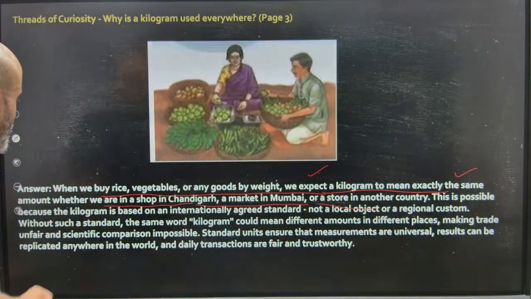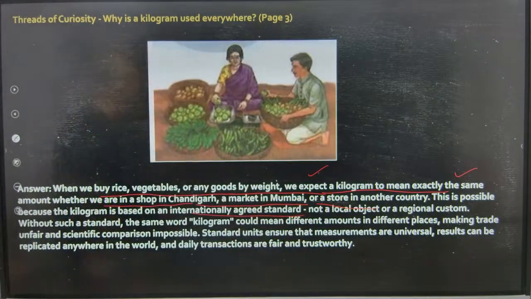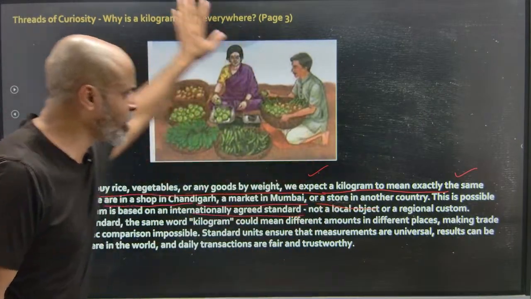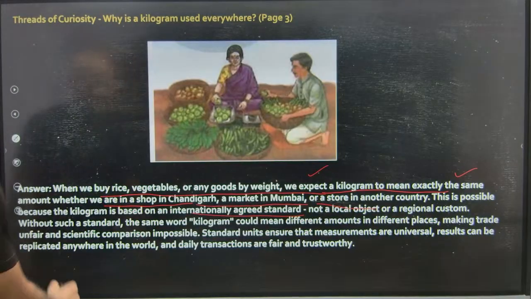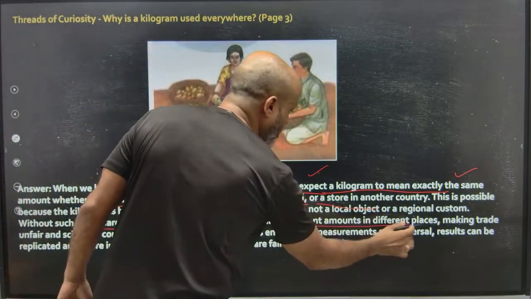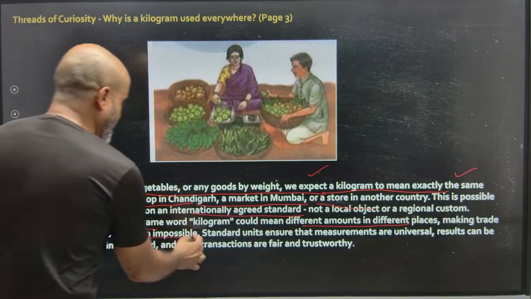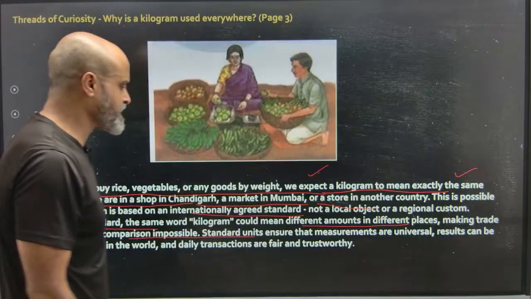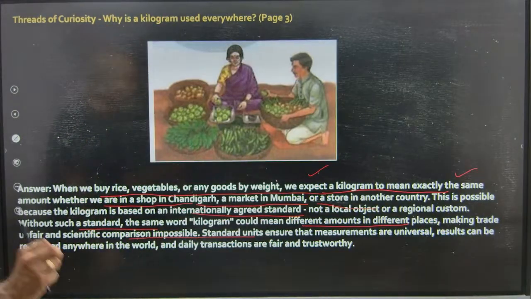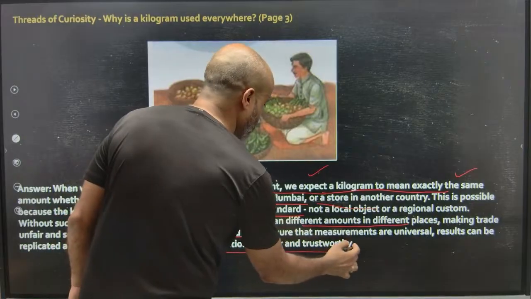This is possible because the kilogram is based on an internationally agreed standard, that is, the standard international unit, not a local object or a regional custom. Without such a standard, the same word kilogram could mean different amounts in different places, making trade unfair and scientific comparison impossible. Standard units ensure that measurements are universal, results can be replicated anywhere in the world, and daily transactions are